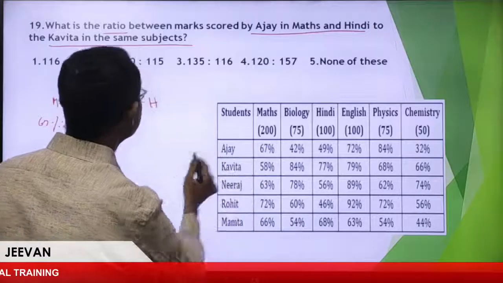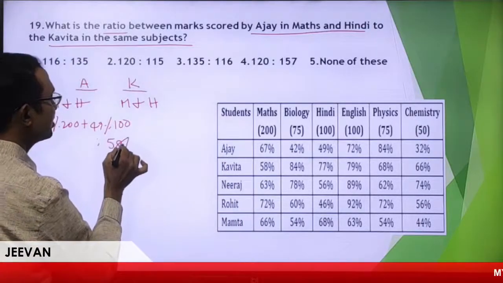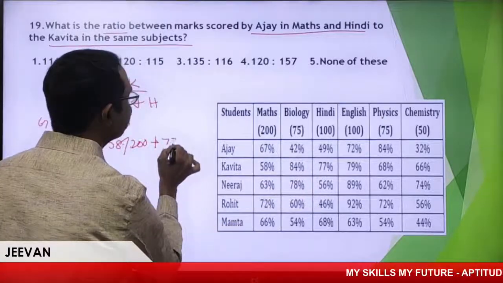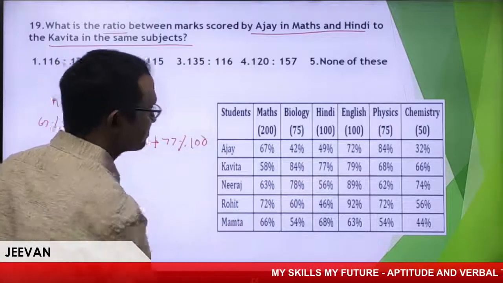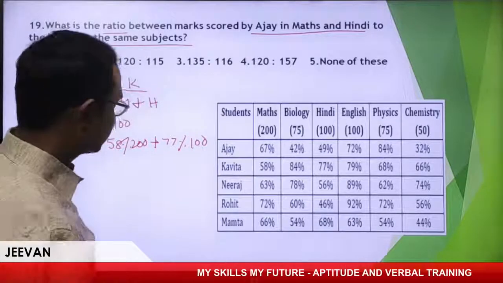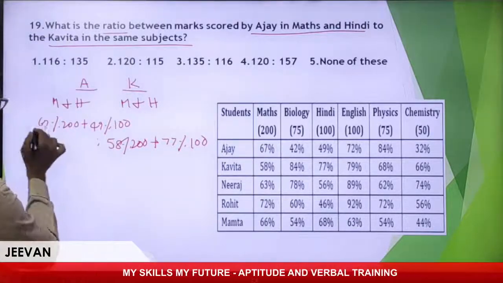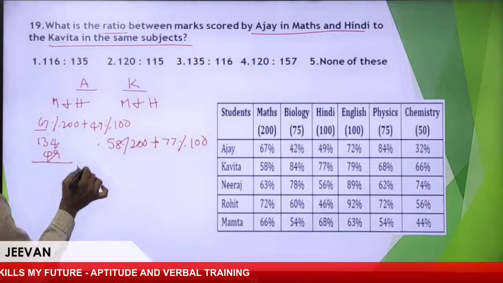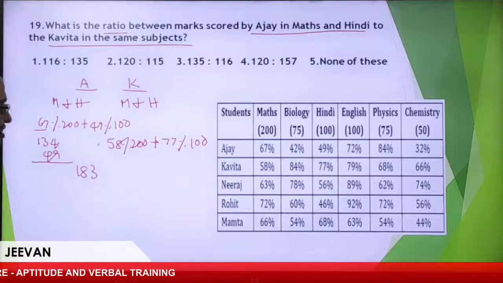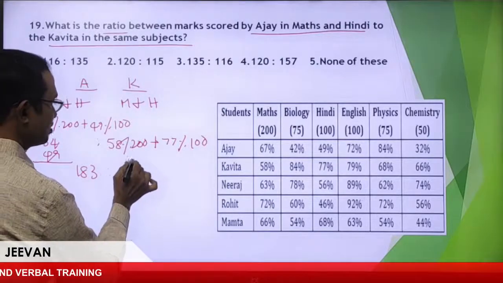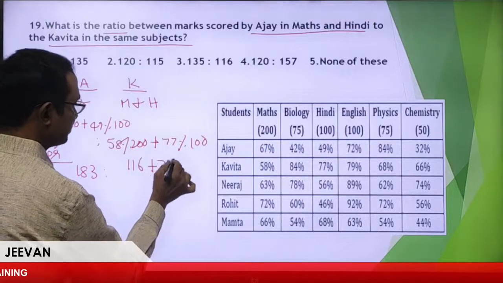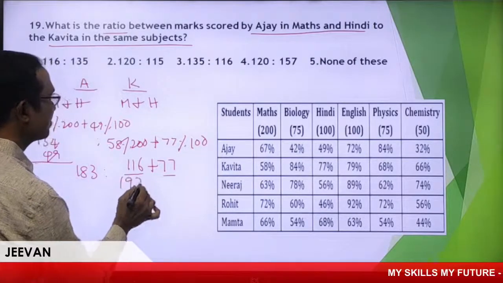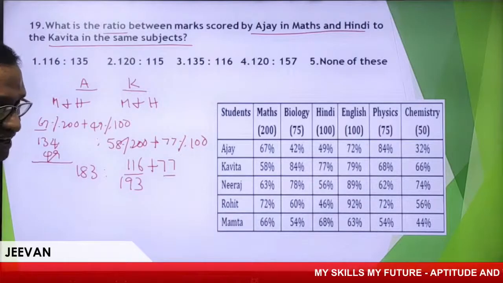Kavita, maths, 58% of 200, right? Plus Hindi. Hindi means 77% of 100. Good? Yes, nice. Calculation. Be clear, right? It is nothing but 134 plus 49, right? Very clear, 183. Following. So 200%. How much this is? 116 plus 100%, 77, right? 110 plus 70, 180. 180 plus 13, 193, right? 193. Can you please tell me the answer?